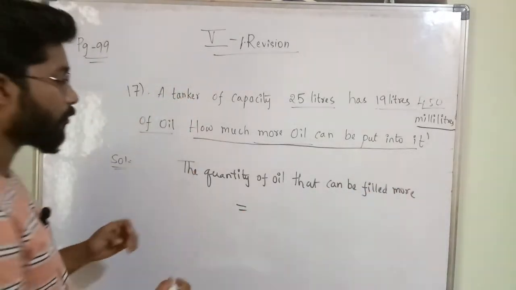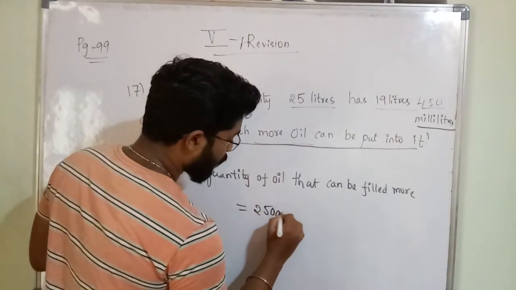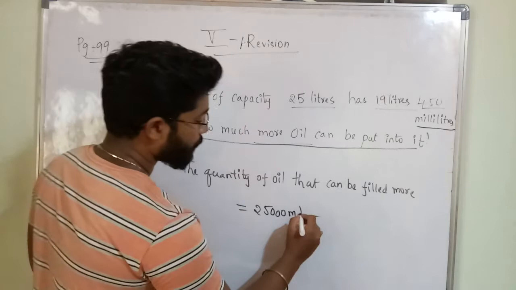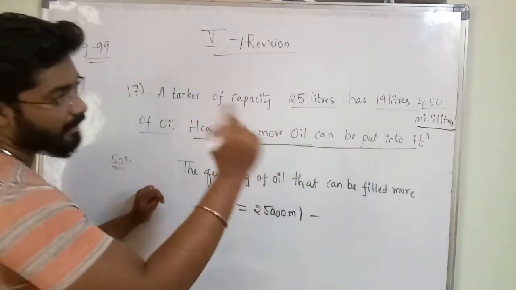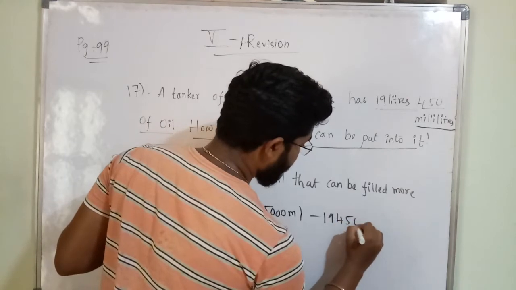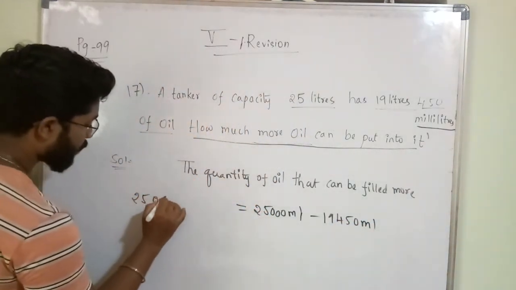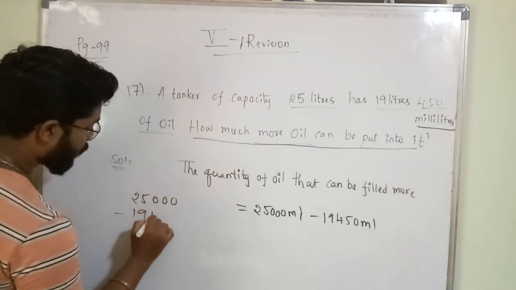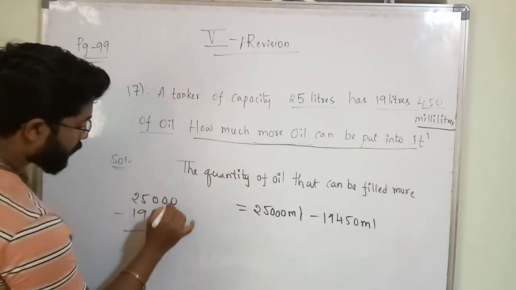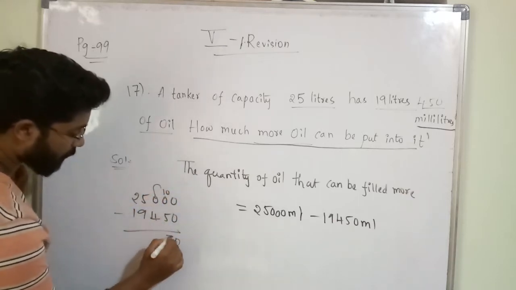So the quantity of oil that can be filled more is equal to, for this question only you have to find the solution. So how to find the solution? Your 25 liters means 25,000 ml, minus 19 liters 450 ml means 19,450 ml. Okay, so you have to do the subtraction. 25,000 minus 19,450. So 0 minus 0, 0. Here we are carrying 10. 10 minus 5, how much? 5.